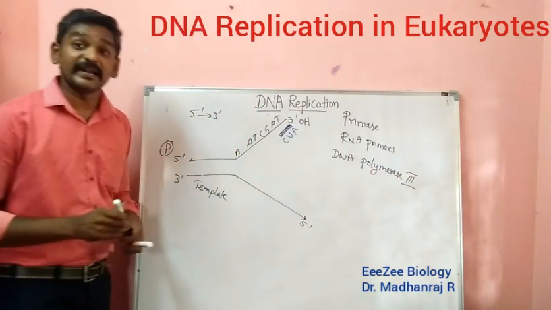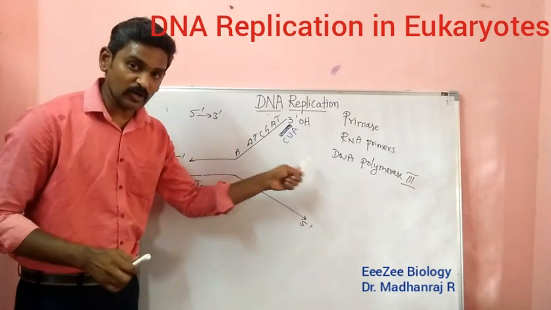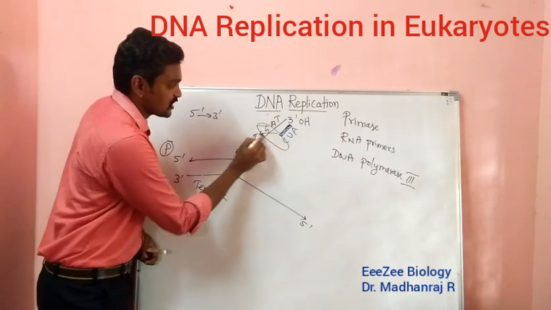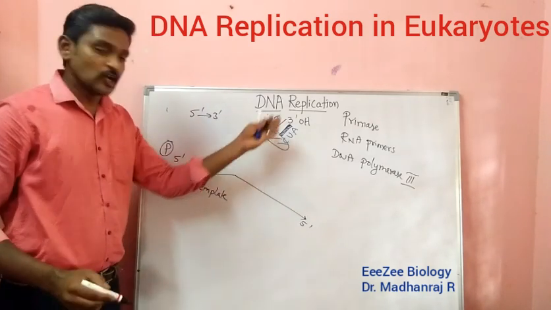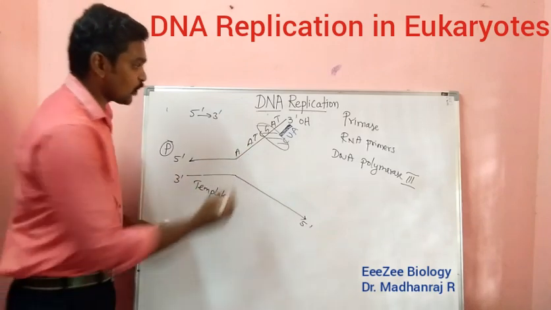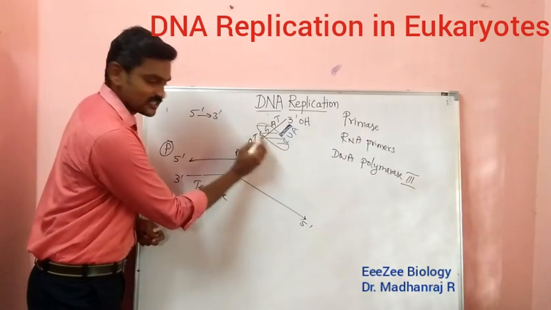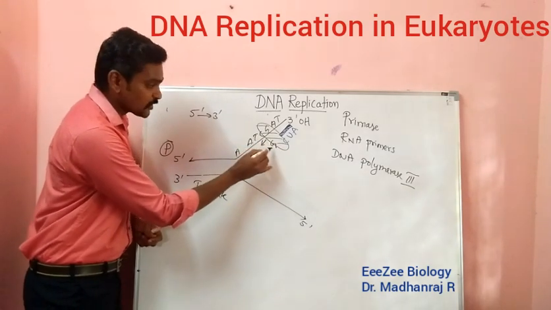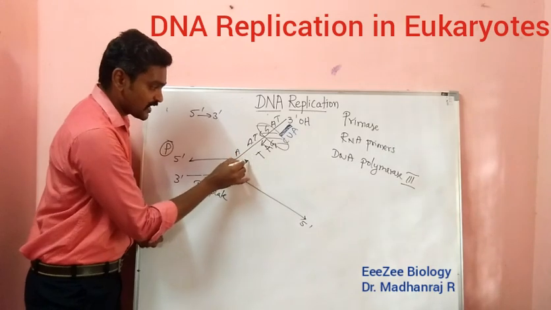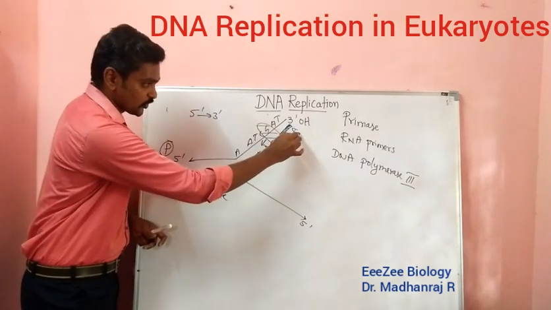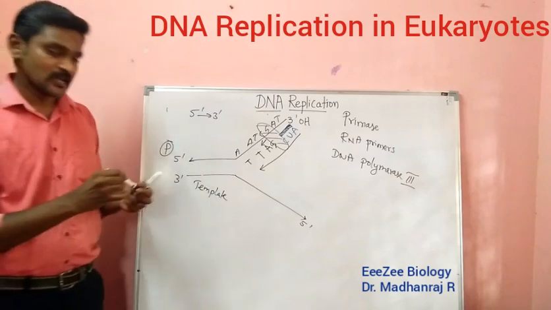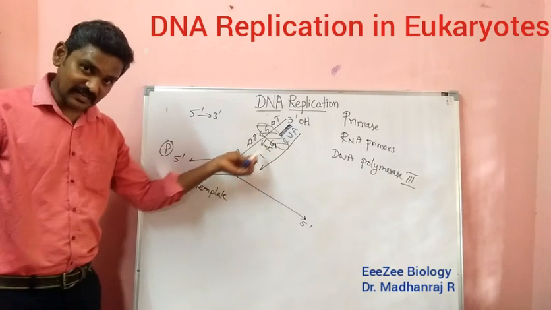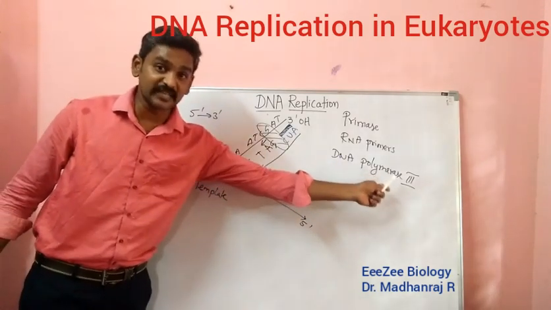So DNA polymerase 3, what will it do? After the attachment of the primer, it will come and attach to this location. So DNA polymerase 3 will be attaching here, and it will be extending the DNA strand. For example, here C is there, so the opposite G will be added. Again it will be moving in this direction. T is there, so A will be added. A is there, T will be added. Again T will be added. It is going like this. So the new strand will be going in this direction. This is the idea here. From 5' to 3', it will be extending like this with the help of the DNA polymerase 3 enzyme.